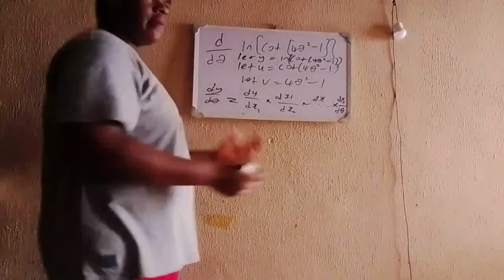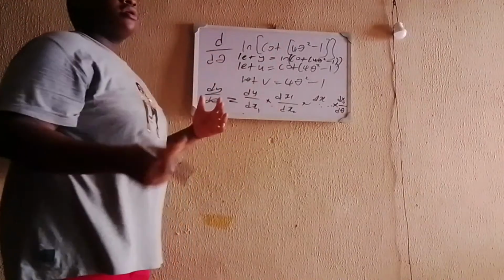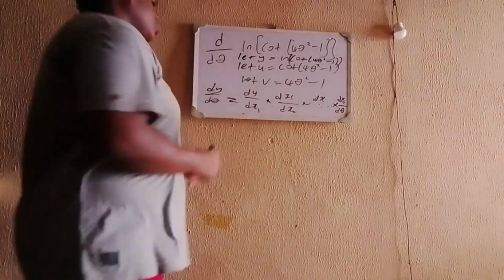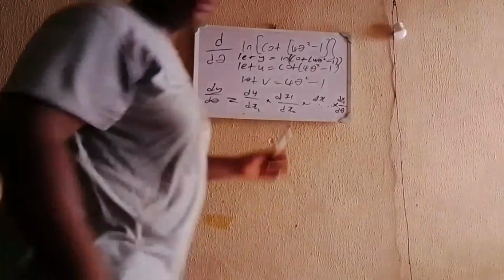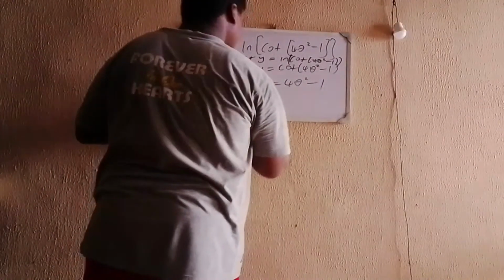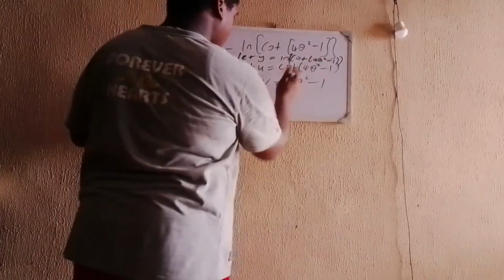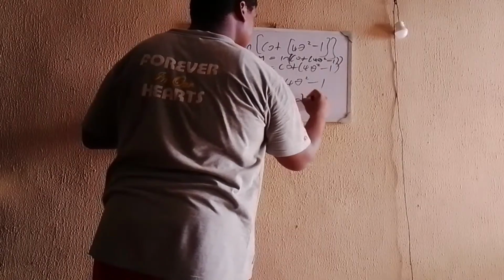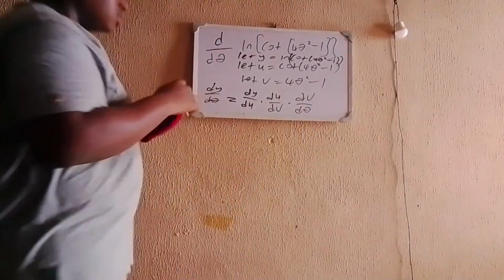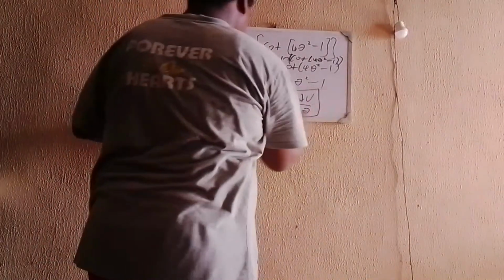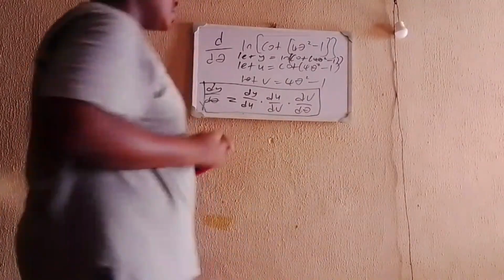But it still applies even if you use first principle. If you use first principle, you still get this chain rule. So for the chain rule that we are going to use, since we already know the variables we are using, there's no need to use x1, x2. We have dy d theta equal to dy du times du dv times dv d theta, since y is the natural log of u, so y is linked to u. So this is the chain rule that we're going to use.